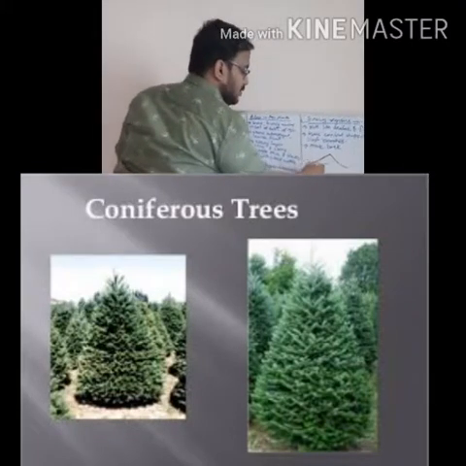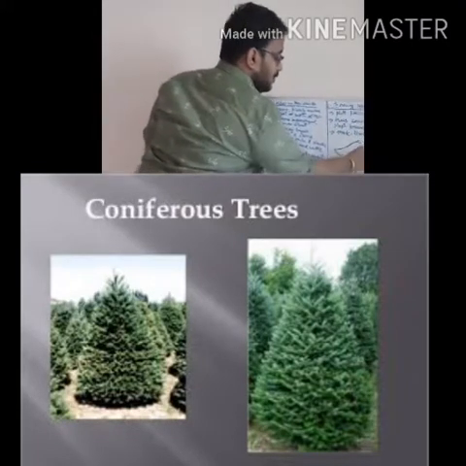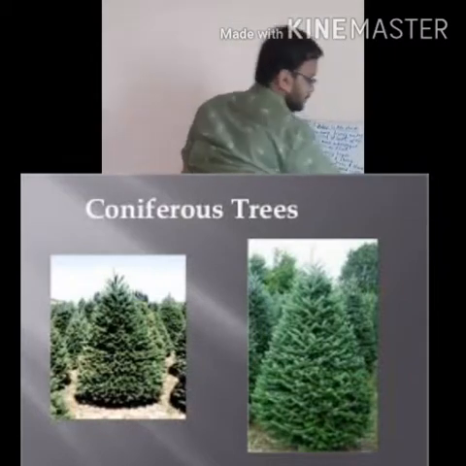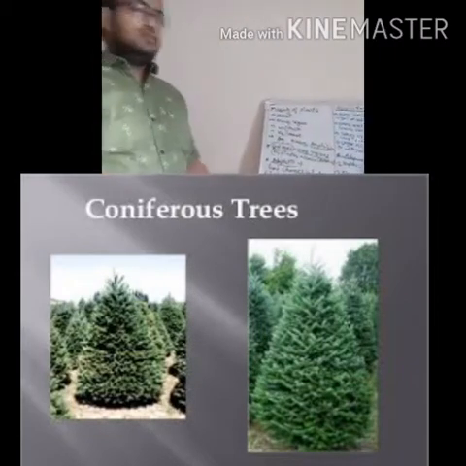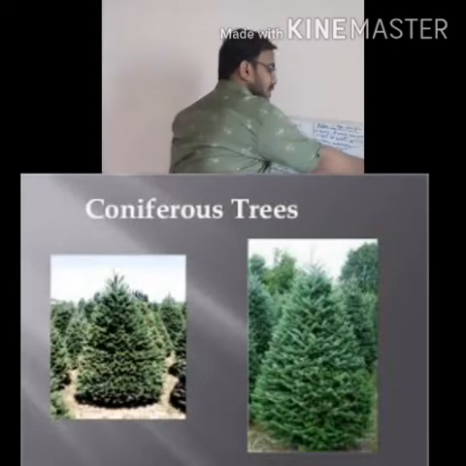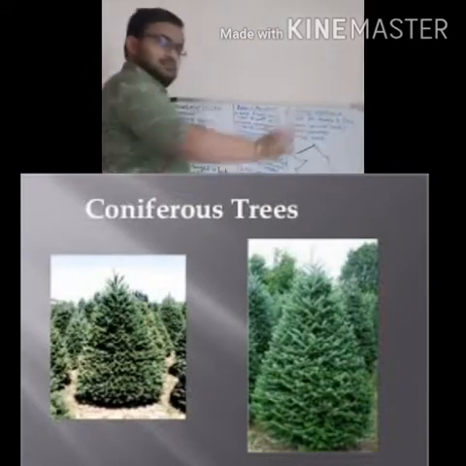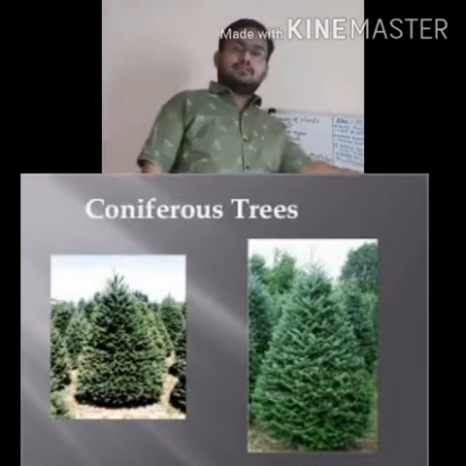Okay, they have sloping branches like this. Understood? So due to the sloping branches, they are cone shaped. And why do they have these sloping branches?